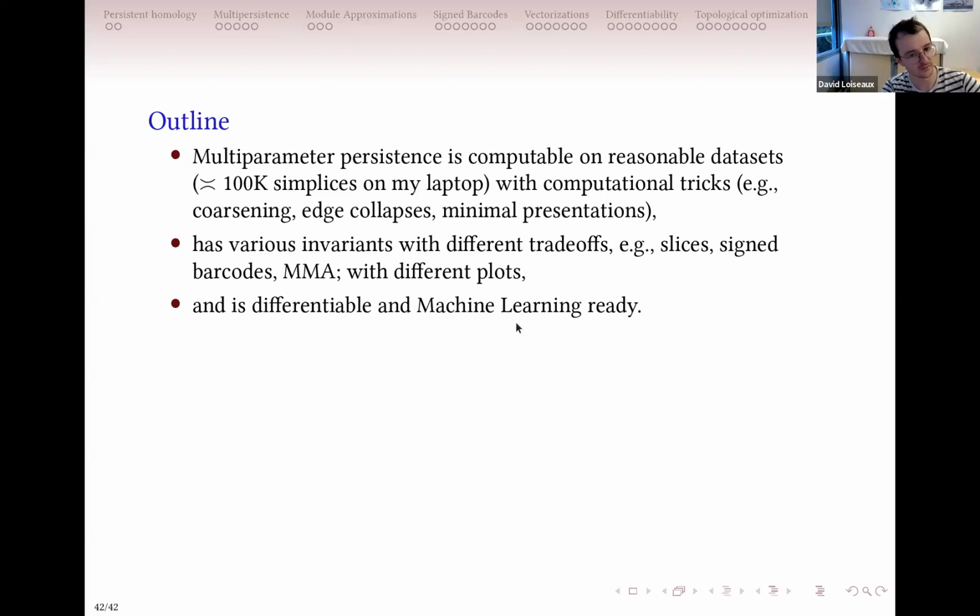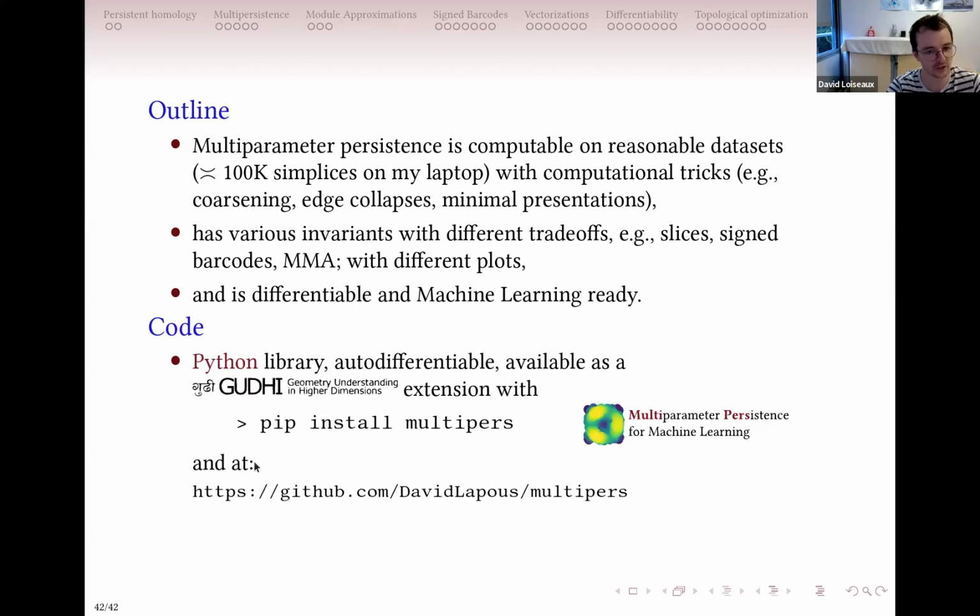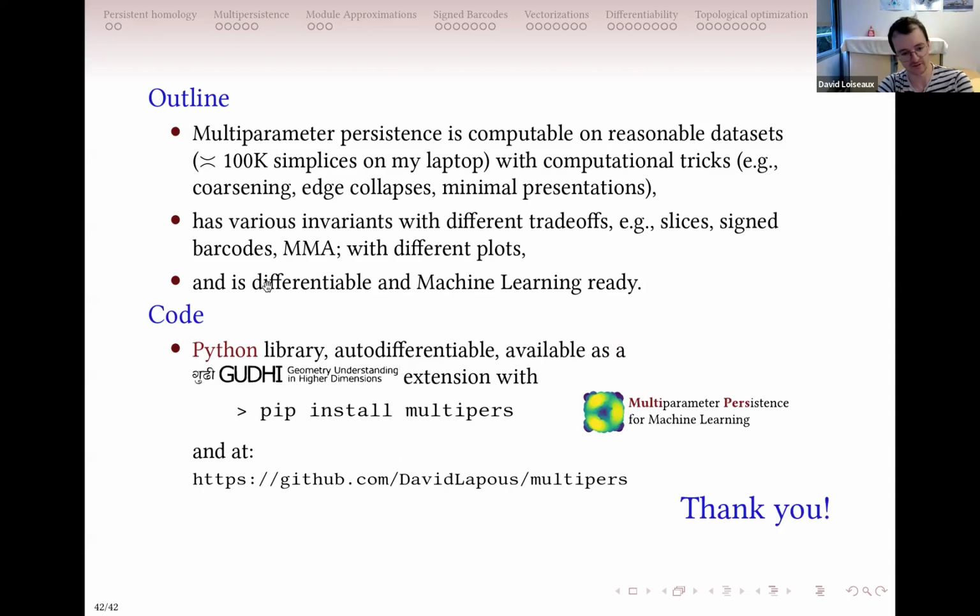So there have been plenty of papers recently that show different ways to represent multiparameter persistent homology in a machine learning context. So you can do a lot of stuff now. And all of this is available in a Python library that I developed. You can install it with this. It's called Multipers. And thank you very much for your attention. That's it.